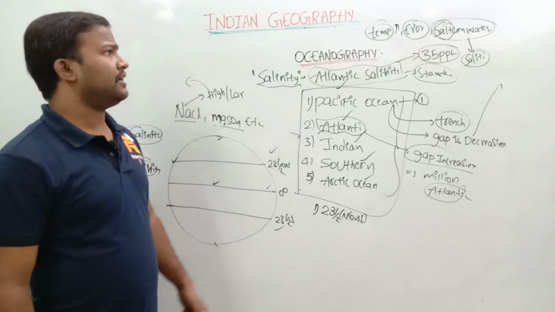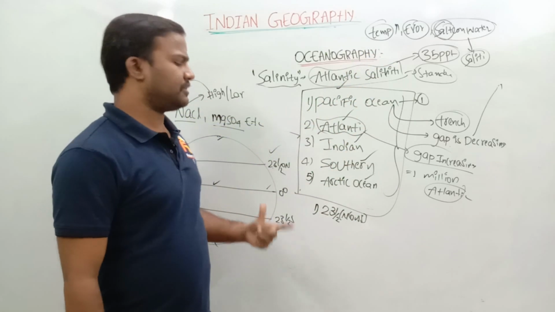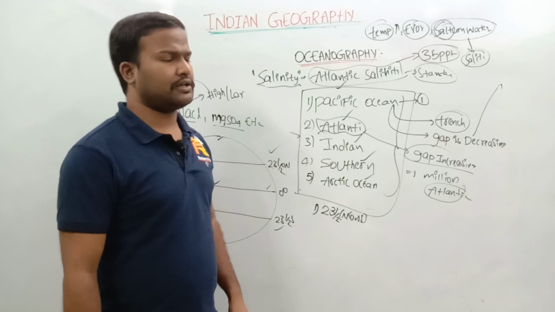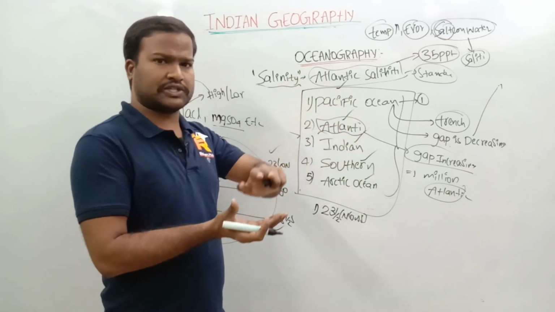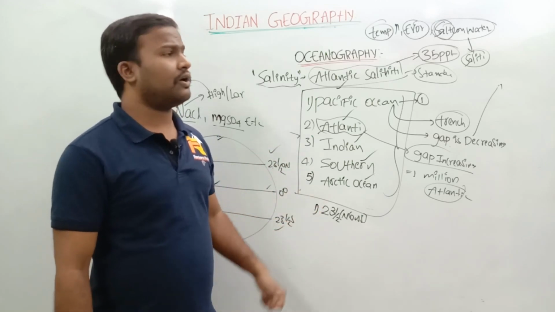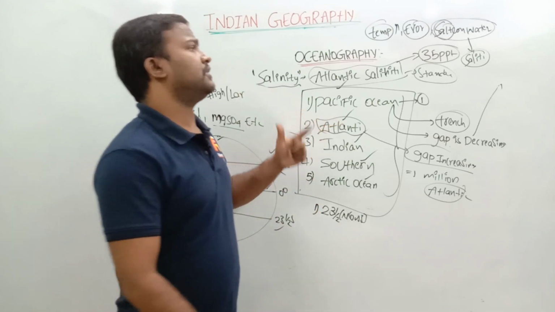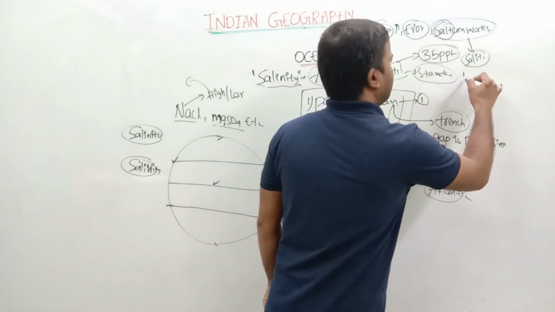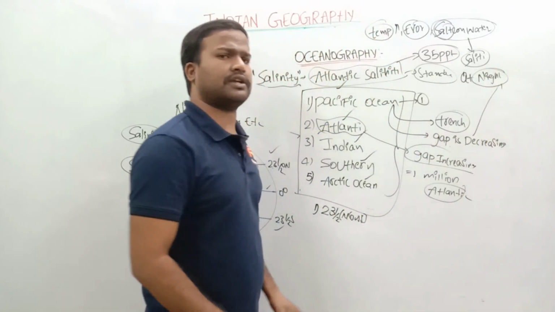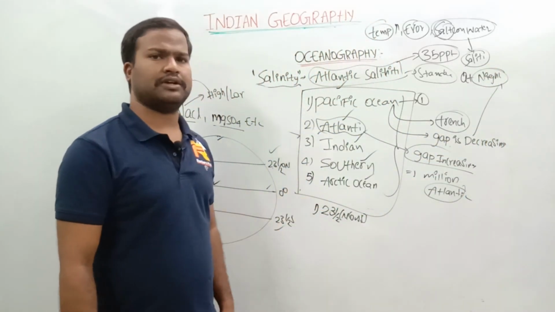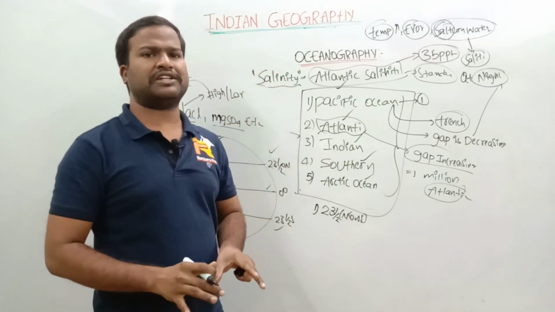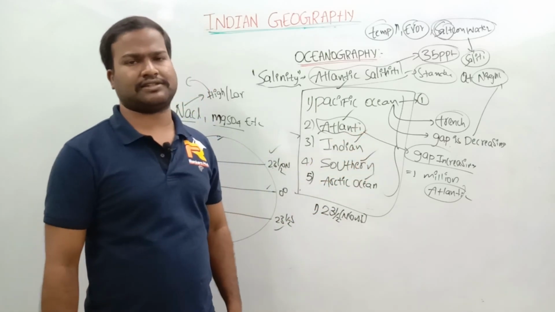Why? Yes, it's correct that at the equator the temperature is high. Due to the high temperature the evaporation is also high. Due to the high evaporation, in a smaller quantity of water, more salts will be there, so the salinity will increase. But what will happen here? At night the rain will fall. Through the whole 24 hours it rains near the equator. So the fresh water mixes with the ocean again, thereby the salinity will be balanced.